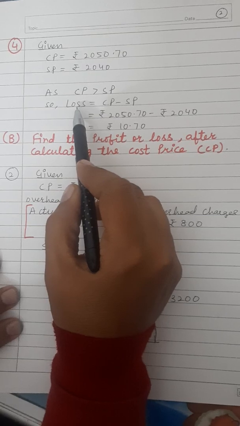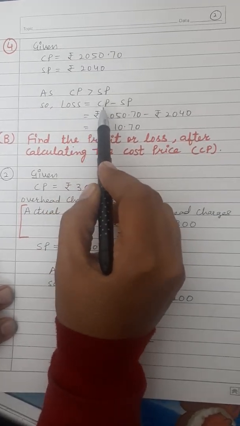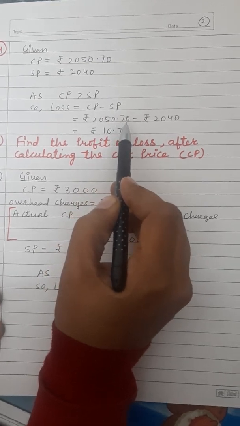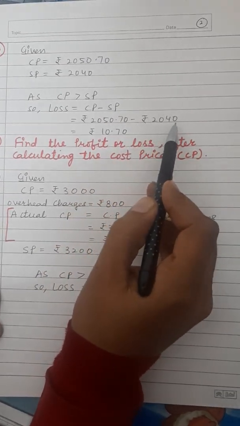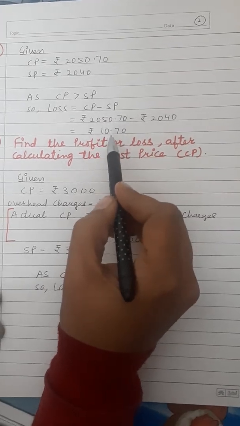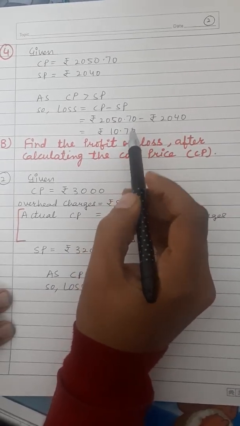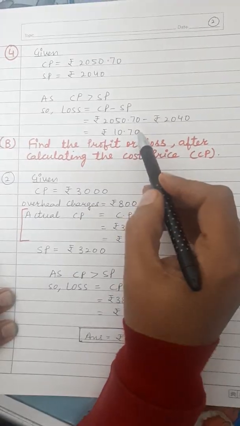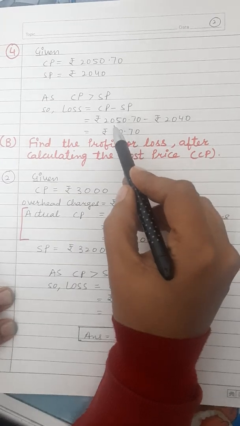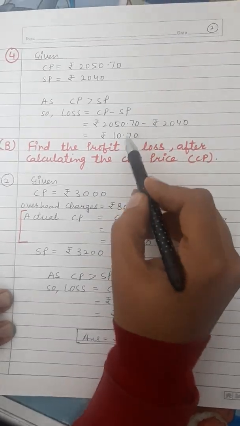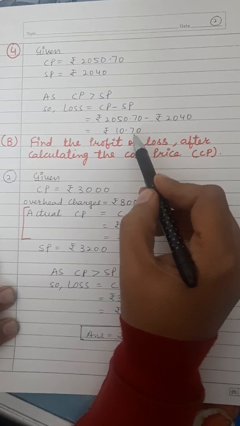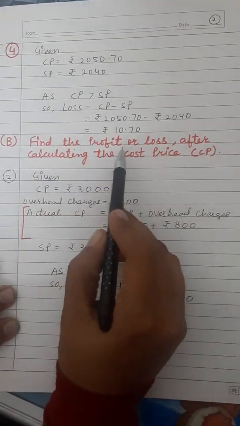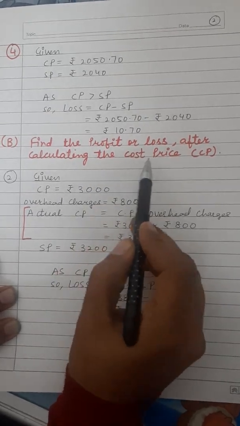So what is the formula for loss? Loss is equal to cost price minus selling price. So rupees 2050 and 70 paise minus 2040. So the answer is rupees 10 and 70 paise. This subtraction you can do in rough also, but this is very easy, so you can do it orally also. Rupees 2000 is the same, 50 minus 40, 10 rupees 70 paise. So now the B part: find the profit or loss after calculating the cost price.